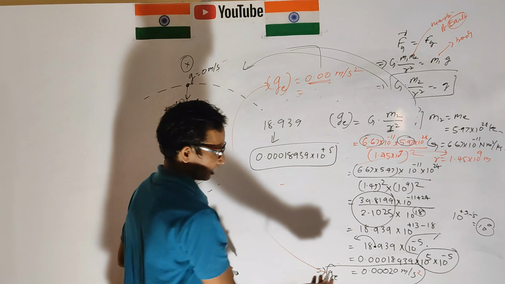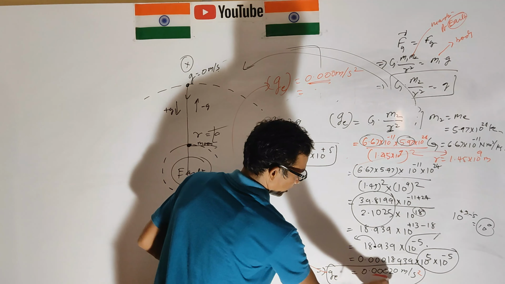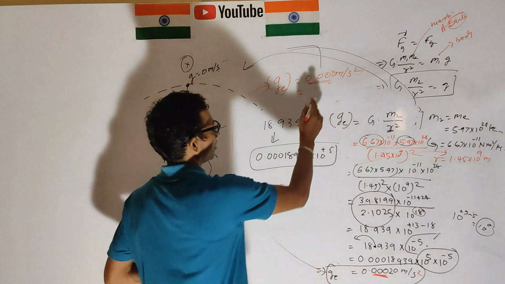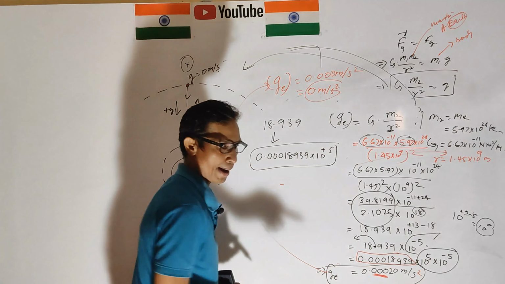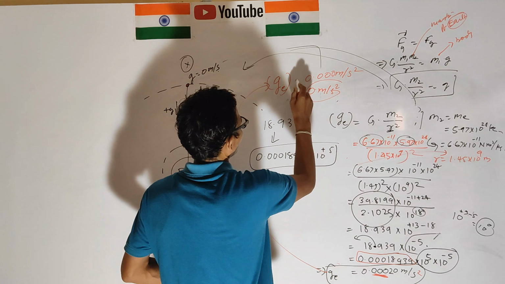We consider only 3 decimals, and this is 0 meter per second squared. This is the value of G. It is not exact 0, it is approximately equal to 0.